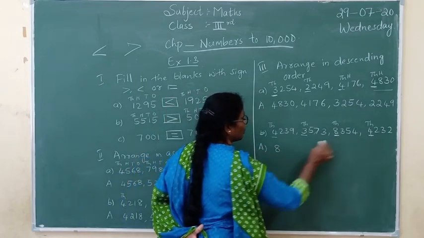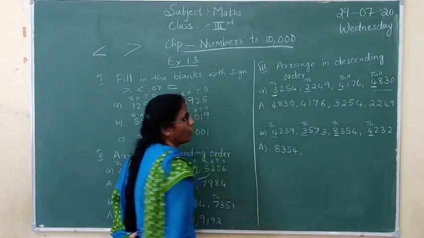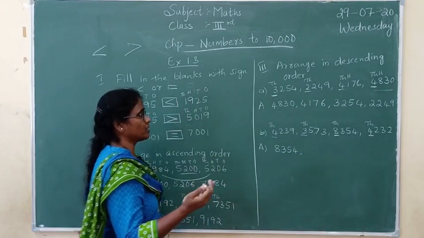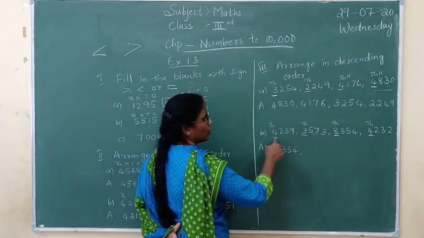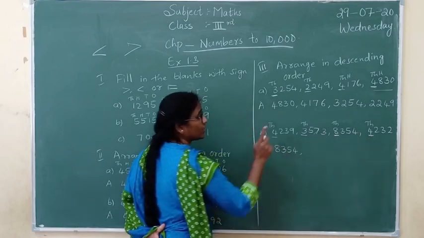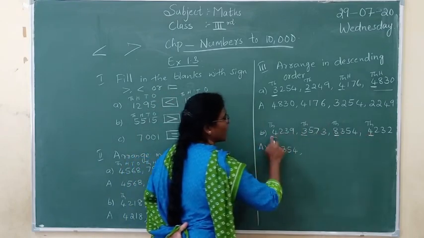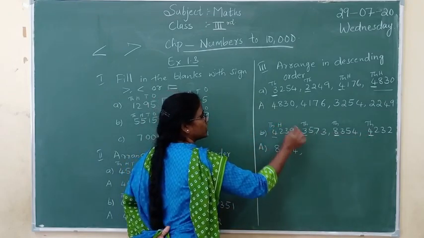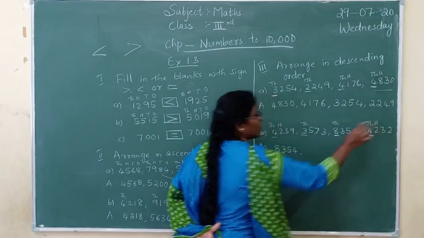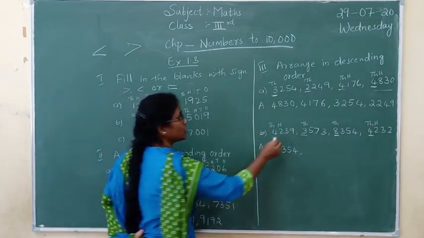So that is the whole number you are going to take: 8,354. After 8,000, what is the highest number in these? The next number comes. Will it be 3 or will it be 4? It always comes 4. But here we are having two 4s, the same in the thousands place. Let us come to the next one, which is the hundreds place. Now here also in the hundreds place you are having the same number, which is 2.